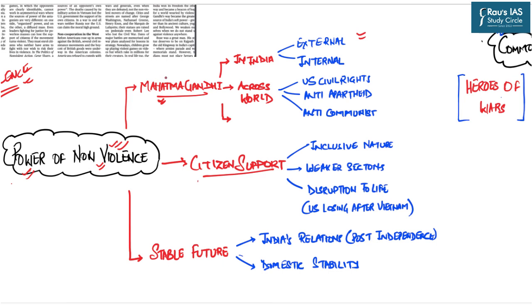It says that go back to the Mahatma Gandhi era, during 1914 to 1948. The author says that this period was one of the most brutal periods of the entire global history.